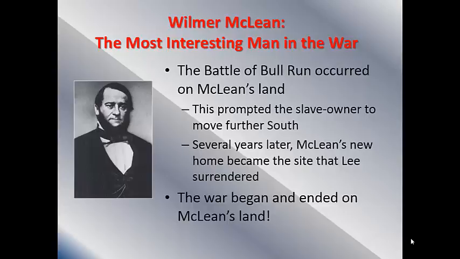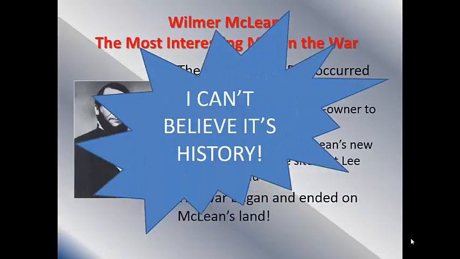He likes slavery. He likes this whole idea. Does not like the North very much, and says, you know what? I'm moving further south. I do not want to be this close to the North. I'm moving my family to safety. Several years later, he hears a knock on the door. Robert E. Lee and Ulysses S. Grant want to come inside and sign the surrender treaty for the war. That's right. The first and last battle of the Civil War happened on McLean's land. You know what I have to say about that? I can't believe it's history.